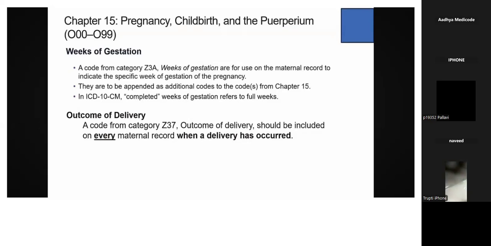They are to be appended as additional codes to chapter 15. For whatever the O series you are giving, for that you need to assign this particular Z3A category as an additional code. So in ICD 10, completed weeks of gestation refers to the full weeks. Okay, if it is told like completed, then it will be representing what? Full weeks of gestation.